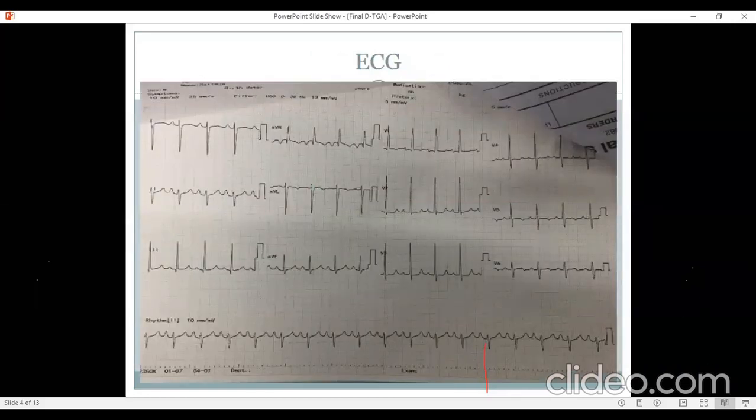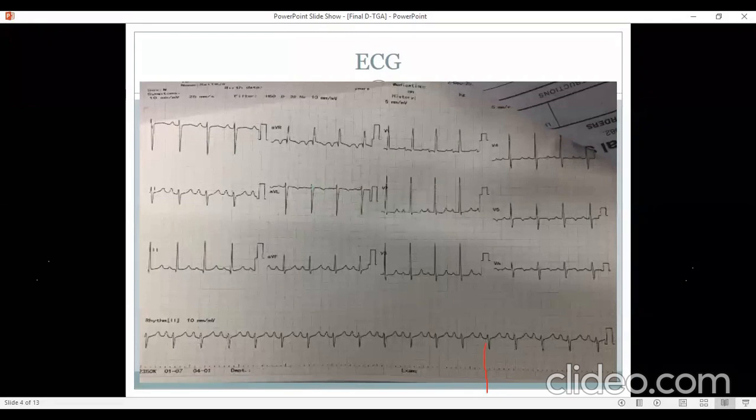So this is the ECG of the patient. Normal sinus rhythm with a heart rate of around 110 to 120, and there's a right axis deviation of around 110 to 120 degrees. Right atrial enlargement is there. PR interval is normal. There is RVH, but no strain pattern seen. LV forces are seen, but not very prominent. So basically what we have here is right atrial enlargement and right ventricular hypertrophy with no strain pattern, and a right axis deviation of around 110 to 120 with a clockwise loop.